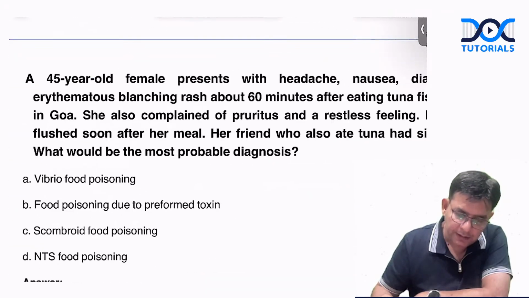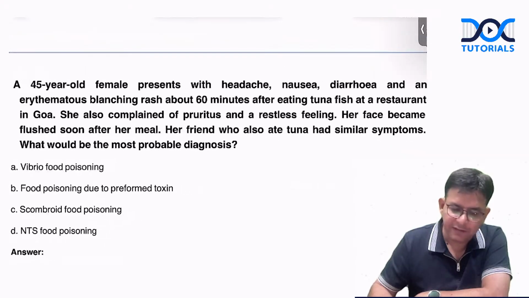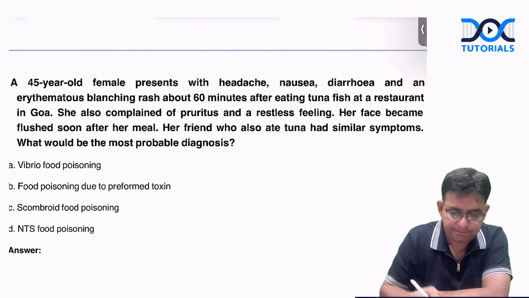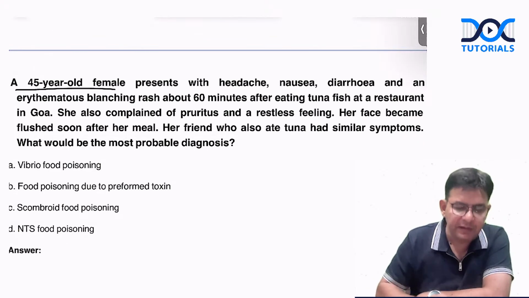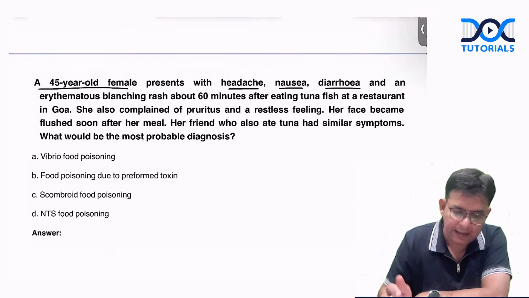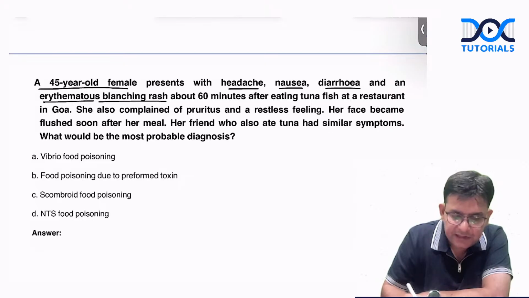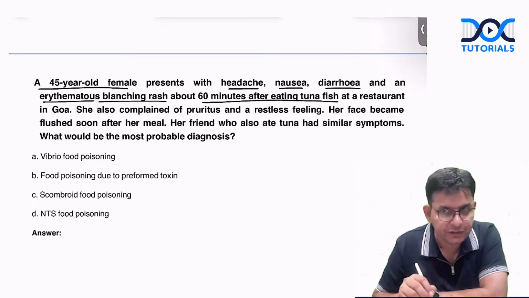Now, coming to the second one. Tell me, a 45-year-old female is there. Okay, this is the second question. A 45-year-old female presents with headache, nausea, diarrhea, and erythematous blanching rash that is present about 60 minutes after eating tuna fish.